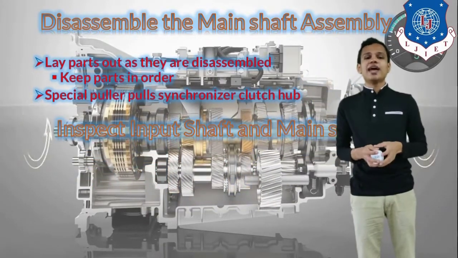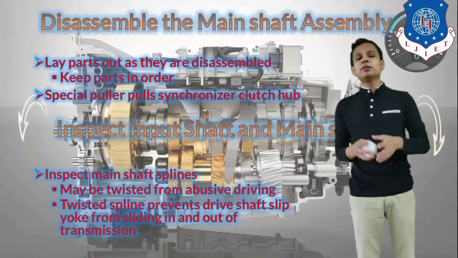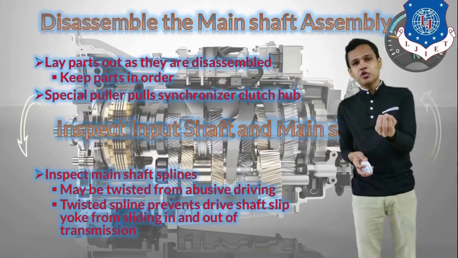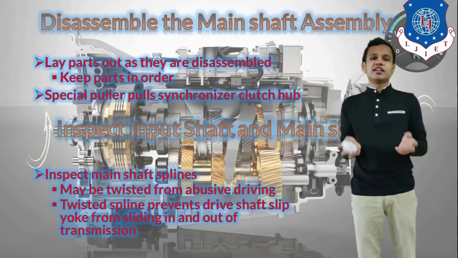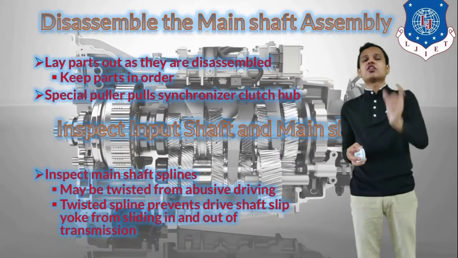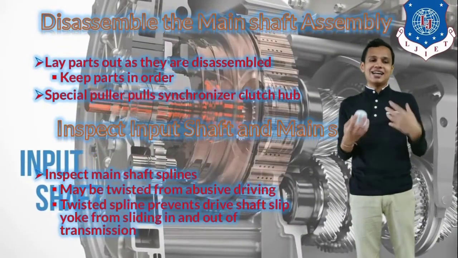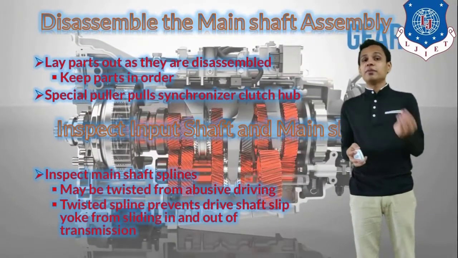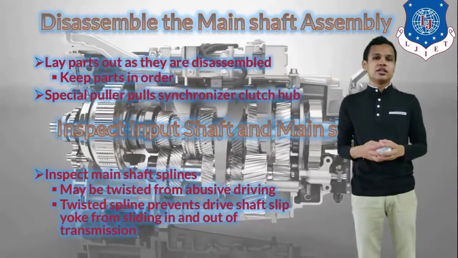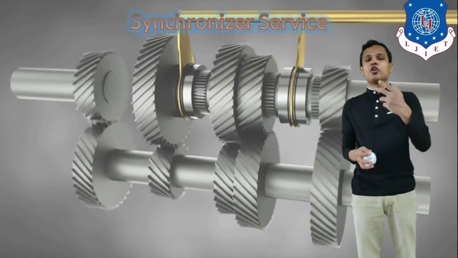We will inspect the input shaft and the main shaft. We inspect the input and main shaft splines to see if they are twisted due to abusive driving. The splines are the cross hatches provided on the shaft. If they are bent, which can be because of harsh driving, the twisted splines will prevent the drive shaft slip yoke from sliding in and out of the transmission. So that needs to be repaired, or the splines need to be replaced after this problem.